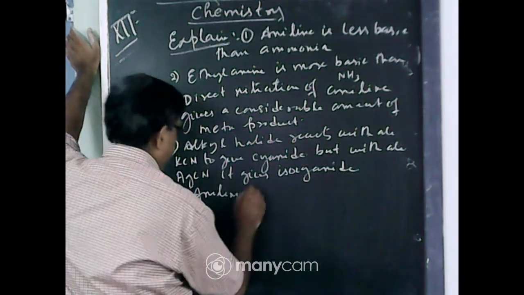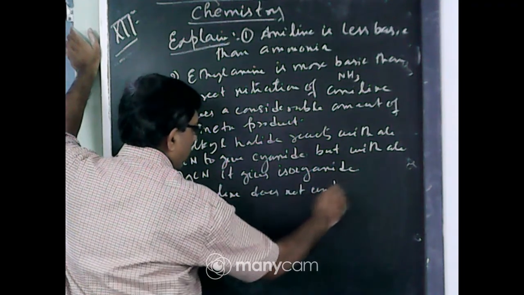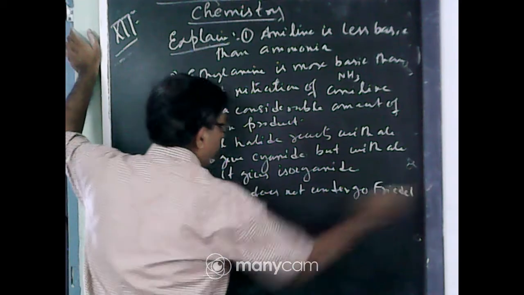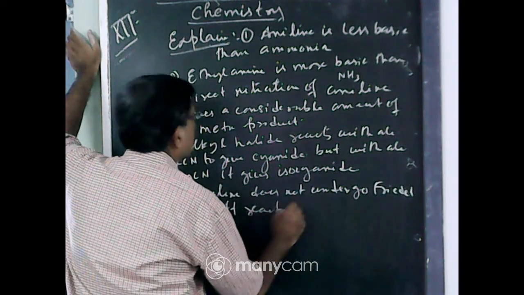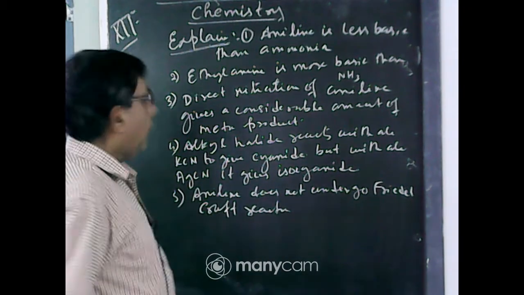Aniline does not undergo Friedel-Crafts reaction. So you write these 5 questions of explanation type.